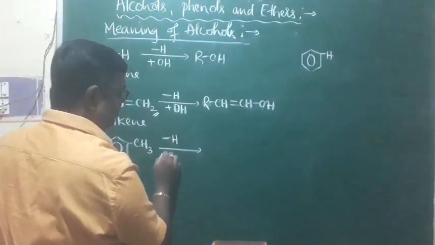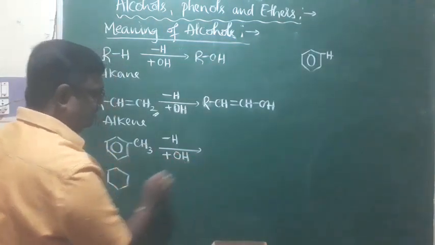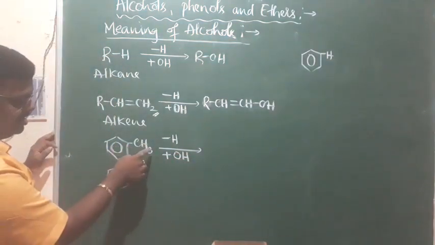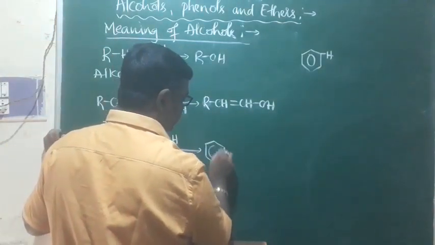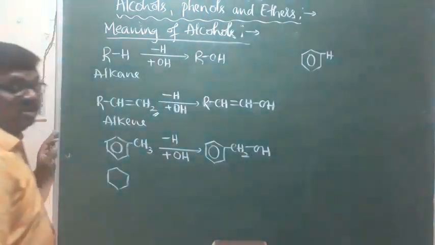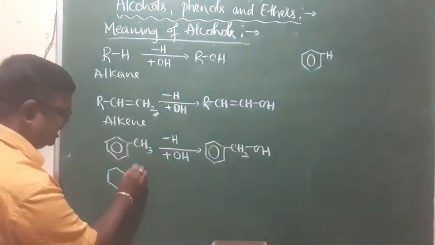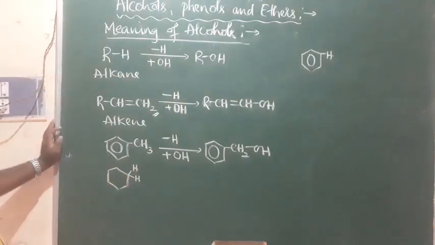Look at this. If one hydrogen atom of this compound is replaced by an OH group, I am going to replace one hydrogen atom of the CH3 group, and you are going to get CH2OH. That is also an alcohol. Look at this, we have two hydrogen atoms here. This is a cyclic hydrocarbon, cyclohexane.